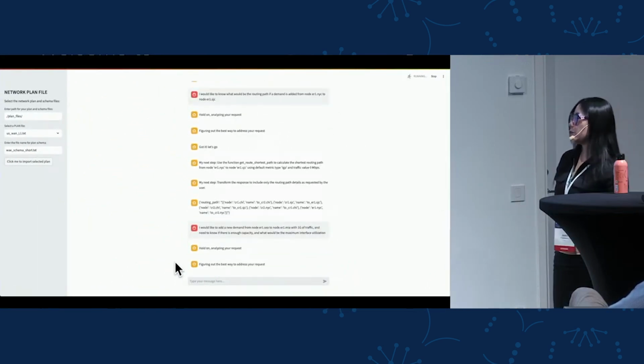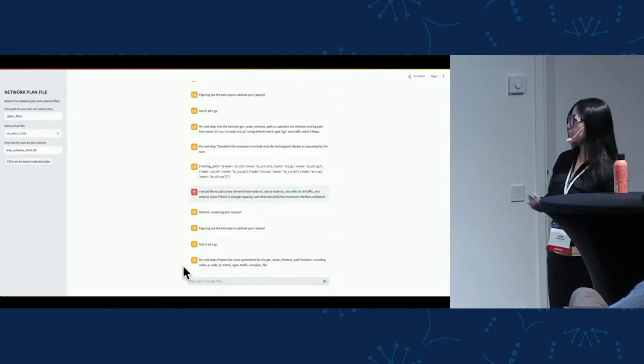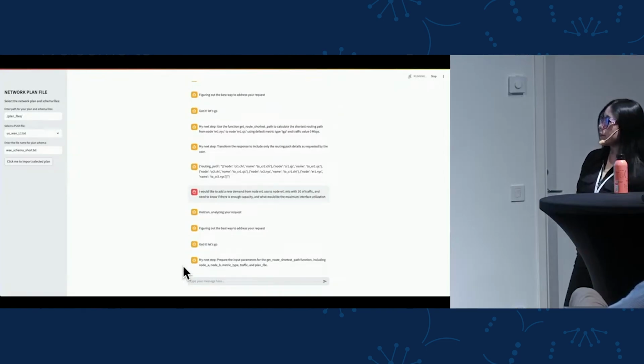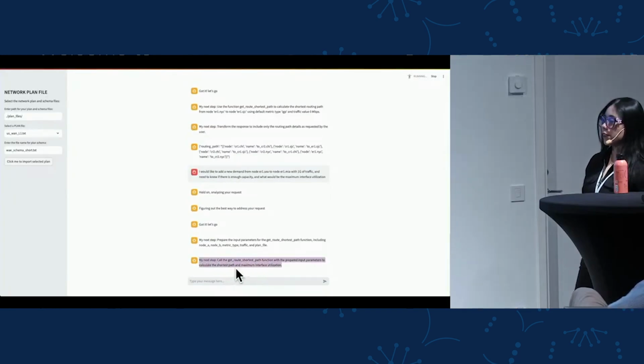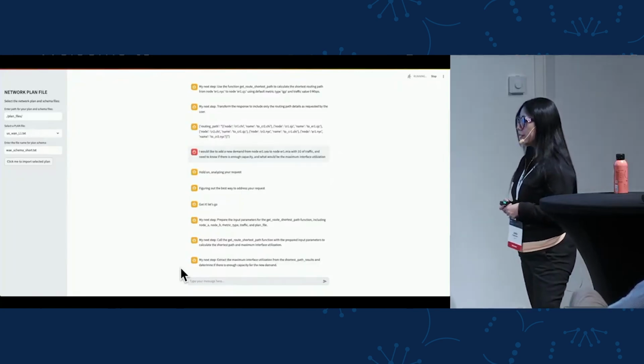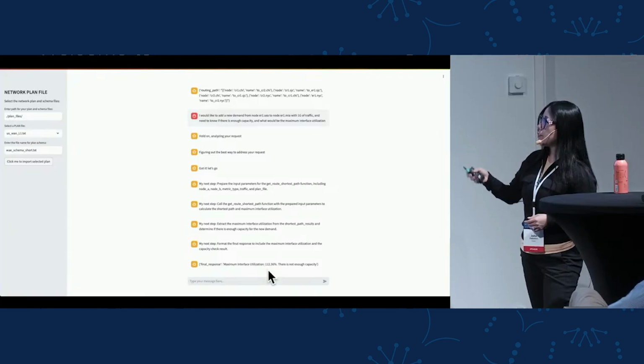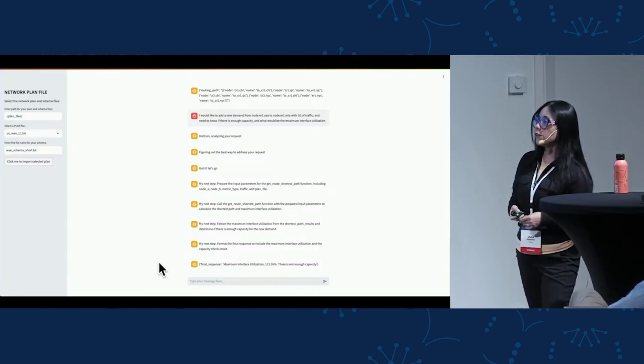Okay, hold on, I will come with a plan. So let's see the first step in the plan. The first step is I need to prepare the arguments to run the get route shortest path function. Next, I will call the function itself. And the next step will be to extract the corresponding data that the user requested, and finally show the response to the user. In this case, it will show what is the maximum interface utilization, and the agent also did some analysis. It is saying to you, no, you don't have enough capacity because the maximum interface utilization would be 112%.